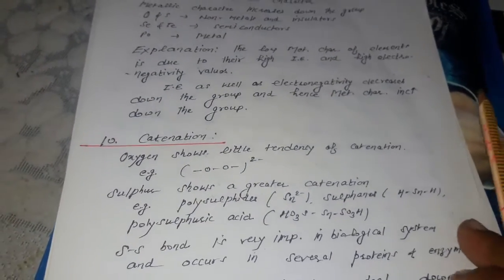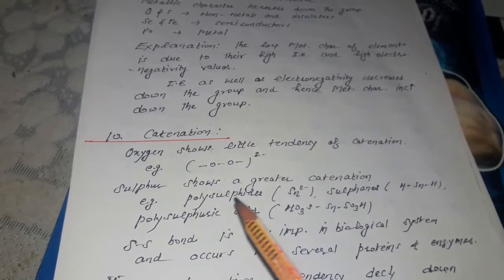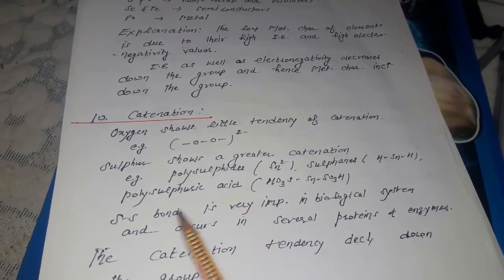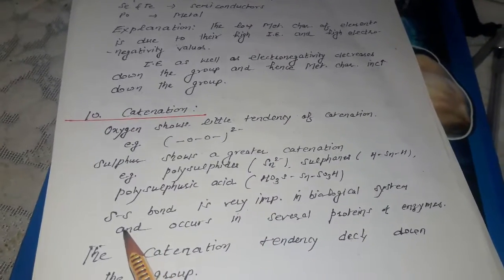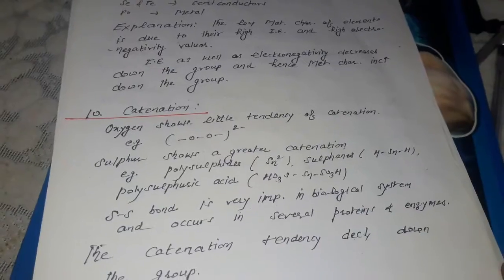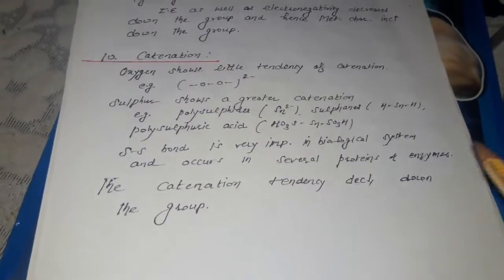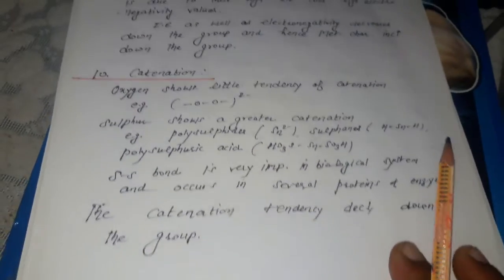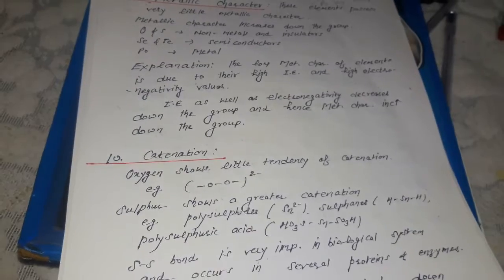Next, catenation. Oxygen shows little tendency of catenation, for example the peroxide linkage, and sulfur shows greater catenation in different forms, like polysulfides and polysulfuric acids. The S-S bond is very important in biological systems and occurs in several proteins and enzymes. The catenation tendency decreases down the group. So which element has the highest tendency to show catenation? Only sulfur.